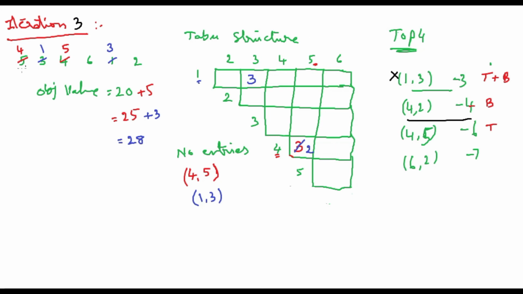So this should be 2 and this should be 4. So what happened? Its value is minus 4, so it will be reduced to 24 now. So what is this? 4 comma 2. Now 2 comma 4 is in the taboo list.